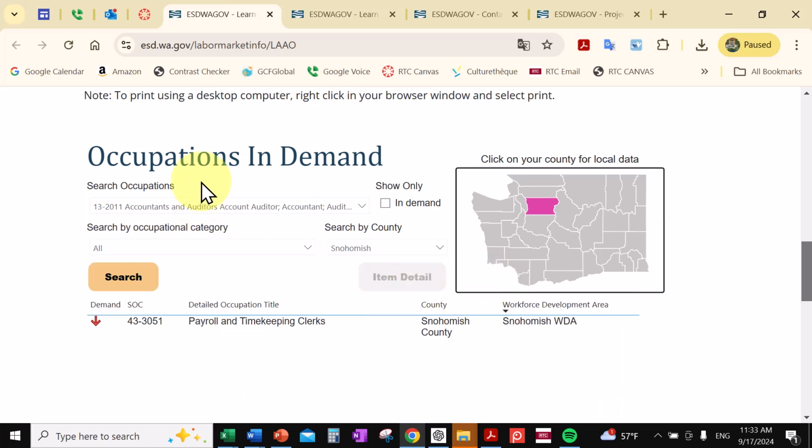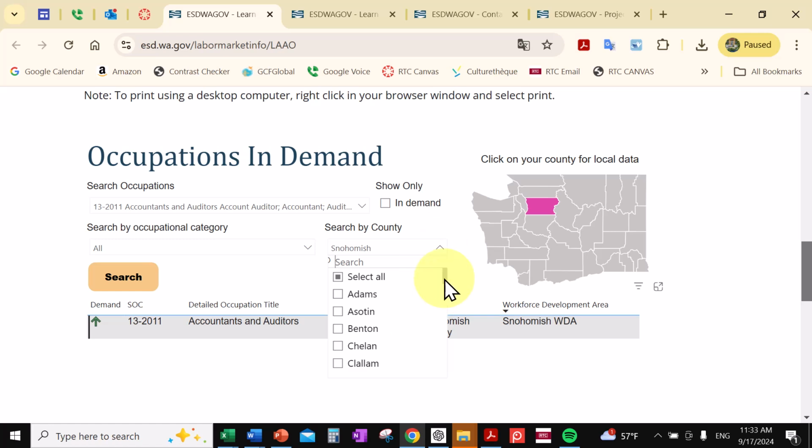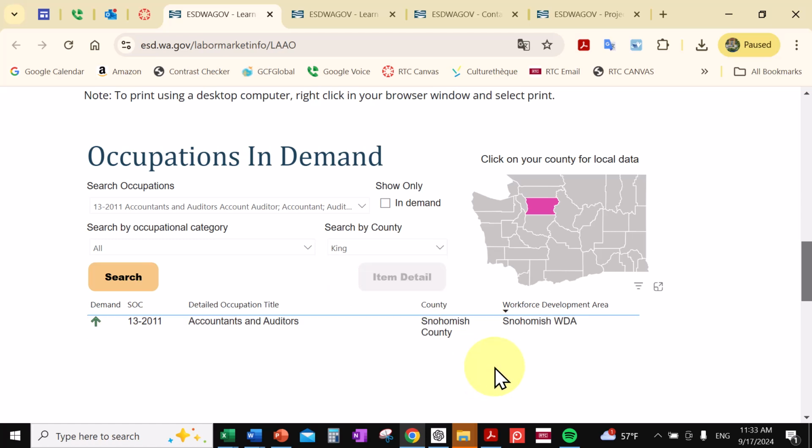I'm going to click over here to get rid of that little menu there. Search. And now it says in Snohomish County, it's going up. And I'll search by King County now. And it's going up.